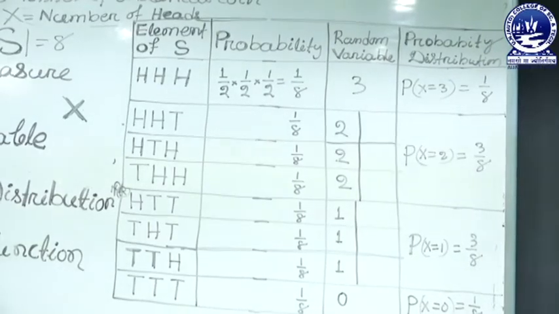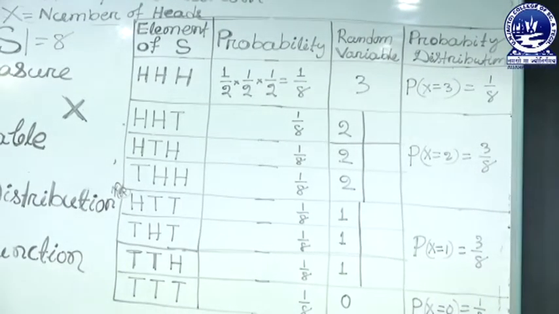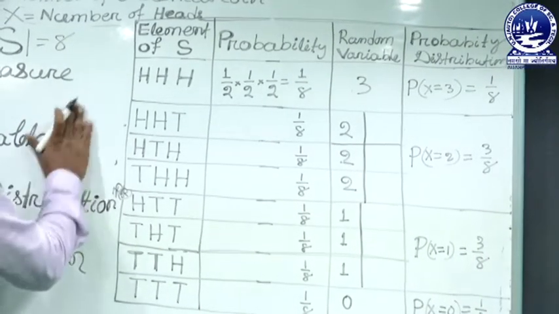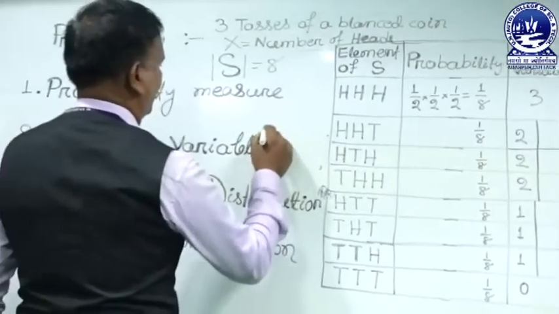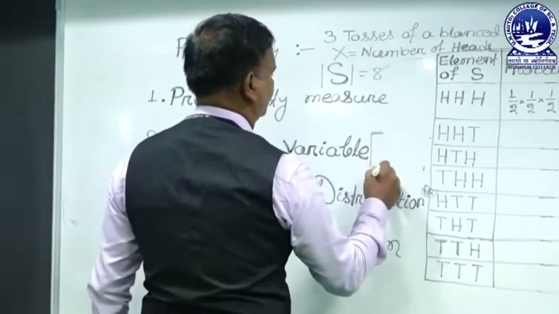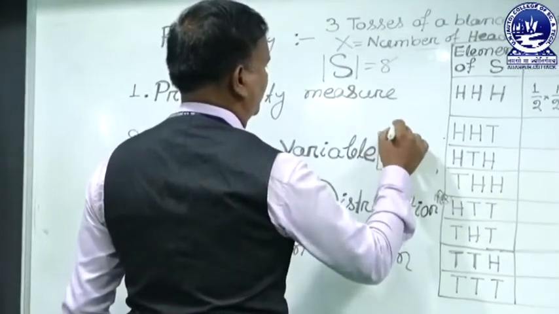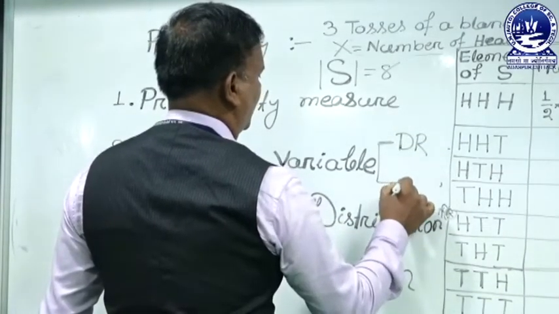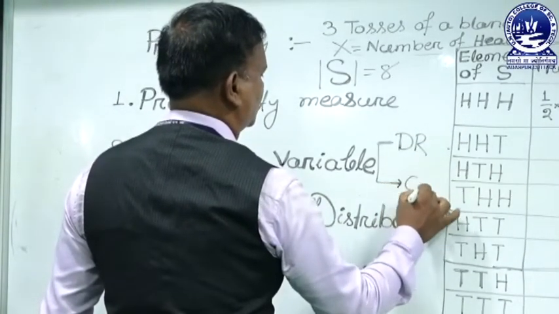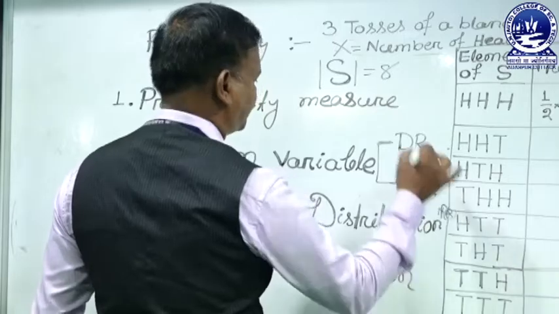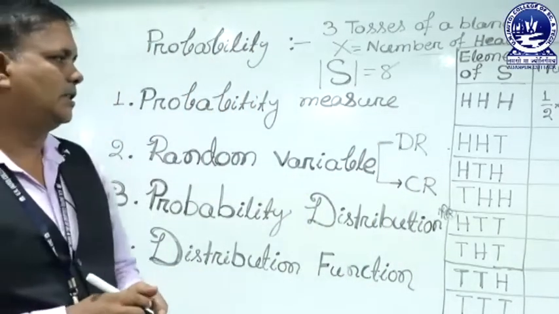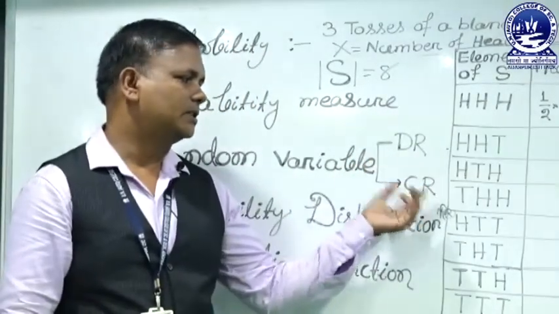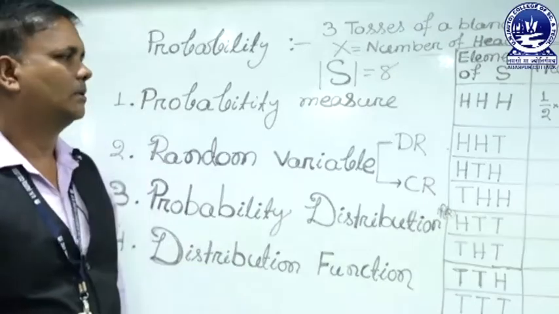The random variable is of 2 types. One is the discrete random variable, and the second one is the continuous random variable. So, what is a discrete random variable and what is a continuous random variable?